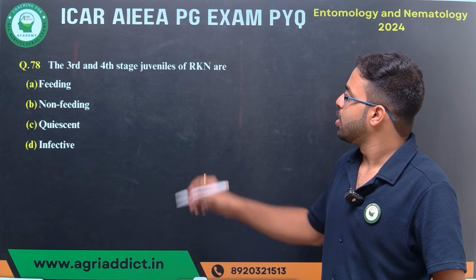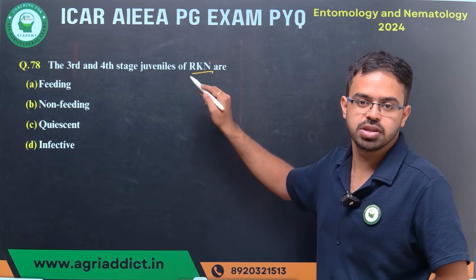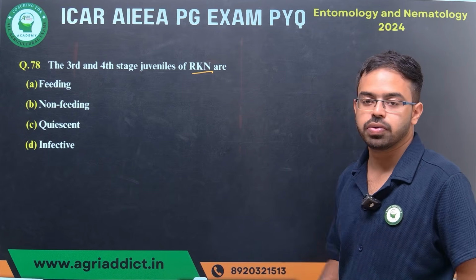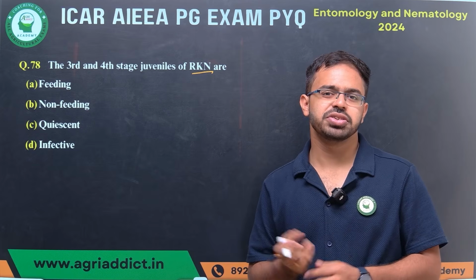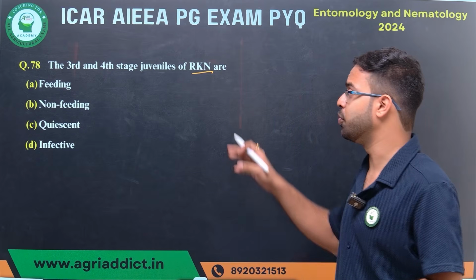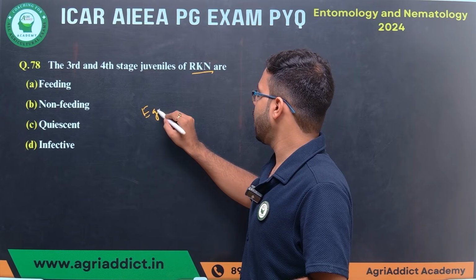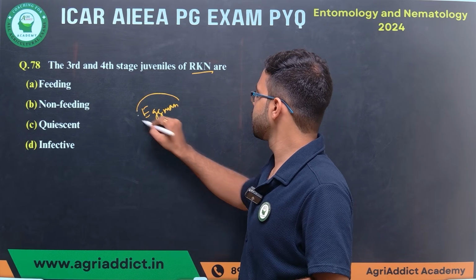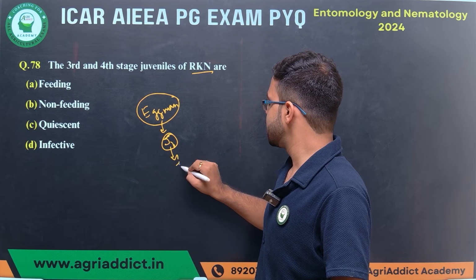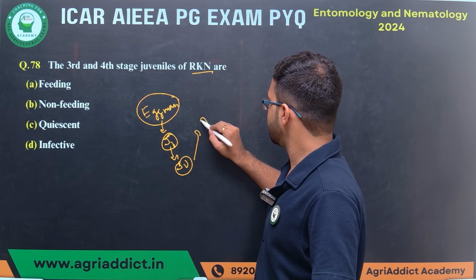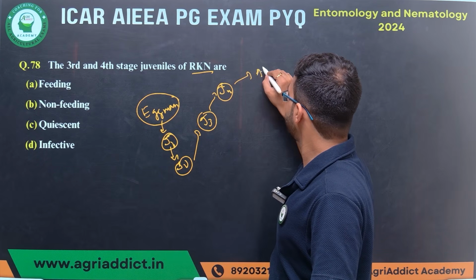Next, here, the third and fourth stage juveniles of root knot nematode. Meloidogyne means root knot. Are they the feeding stage, non-feeding stage, quiescent stage, or infective? So you know very well the life cycle of root knot nematode. There will be an egg mass. Within the egg mass, the first juvenile is completed, then the second juvenile, third juvenile, and fourth juvenile. Then there will be your adult.